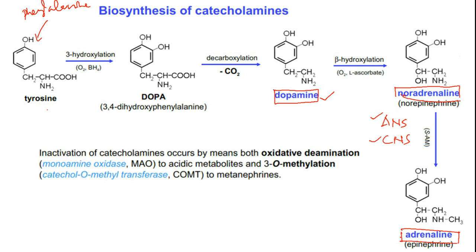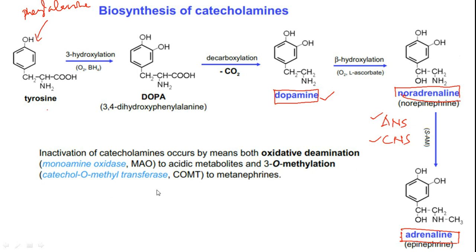So inactivation of catecholamines occurs by means of oxidative deamination. As I told you, until we remove nitrogen, the compounds will keep on showing their biological activity. The biological activity shall be retained with the molecule as long as the nitrogen is there. That's the reason why inactivation of catecholamines usually occurs by oxidative deamination using monoamine oxidase to acidic metabolites, and somewhat of a neutralization happens in the case of catecholamines by 3-O-methylation.